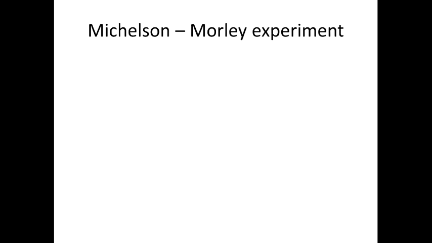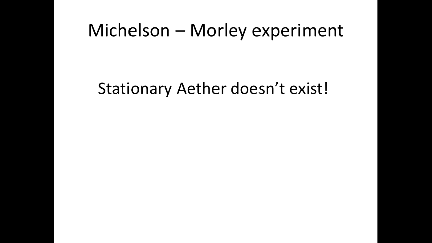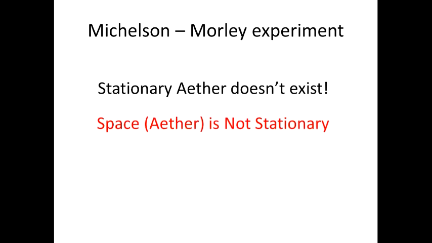Is this true? Let's remember the famous Michelson and Morley experiment, where they tried to measure the speed of the ether wind, which has to exist if Earth is moving through the stationary ether. The experiment failed because no ether wind could be registered. And the main result of this experiment was that stationary ether doesn't exist. Or, in other words, space or ether is not stationary.